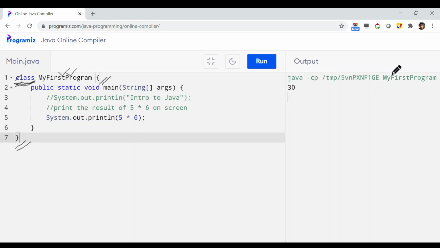So class actually started from here, then inside an opening and a closing curly brace. This closing curly brace depicts the end of the class and this opening curly brace depicts the beginning of the class. And whatever program you will write should be enclosed inside these two curly braces.